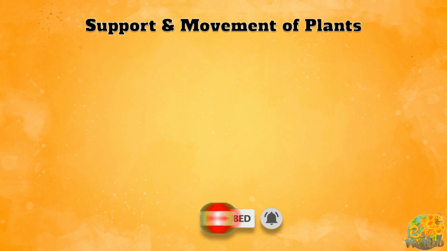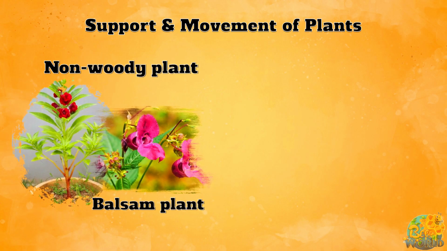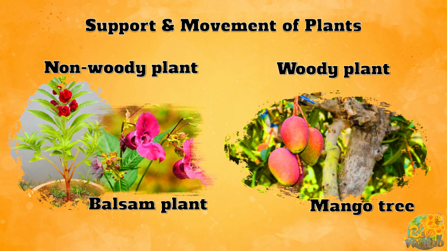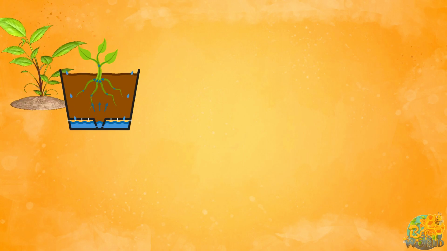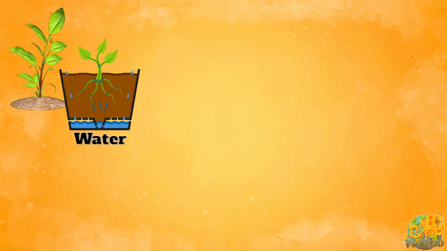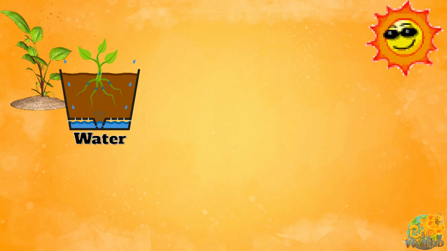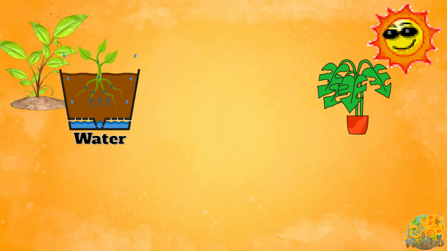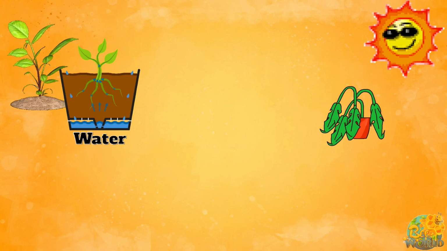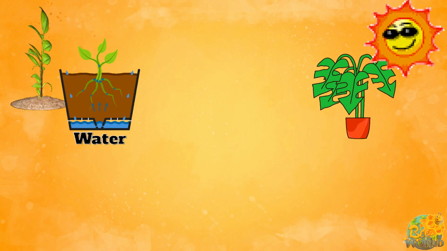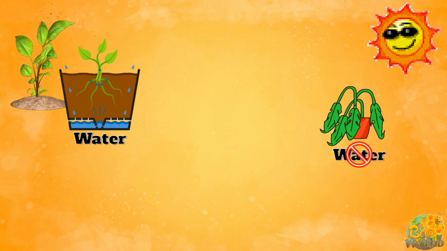Support and movement of plants. Tissues are present within the plants for the purpose of mechanical support. There are non-woody plants and woody plants. In non-woody plants, the plants can stay in an upright position because of the water present in the plant. You may have noticed that on sunny days, these non-woody plants wither and the stem bends down. This is due to the lack of water supply to the plant.